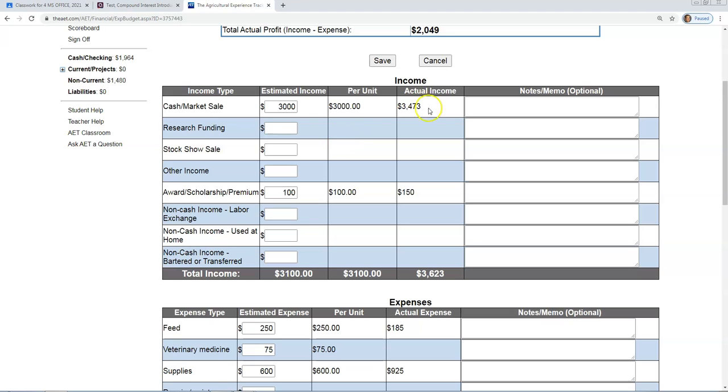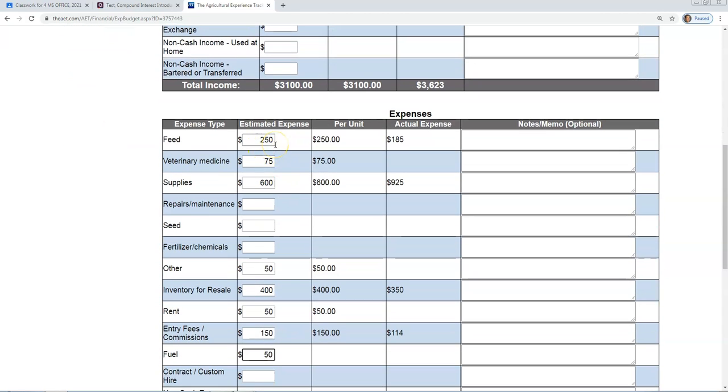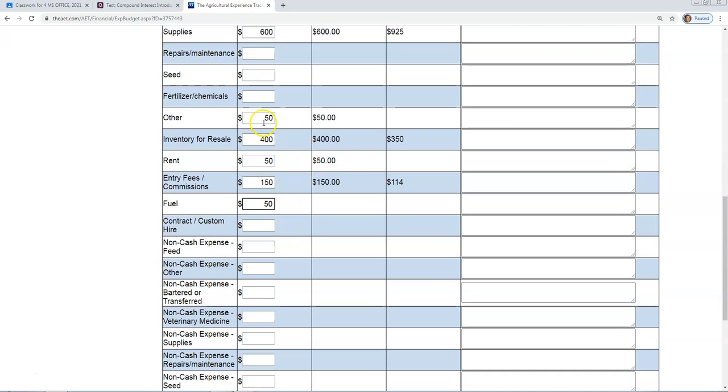And so here are the values again. For income, let's go ahead and put $3,000 for cash market sale, $100 for the award. Feed $250, vet expense $75, supplies $600, other expenses $50, inventory for resale $400. This would be the purchase of the lamb, and then rent paid to the school $50, and then we estimate we'll have some fees of $150, and then maybe a fuel cost of $50.